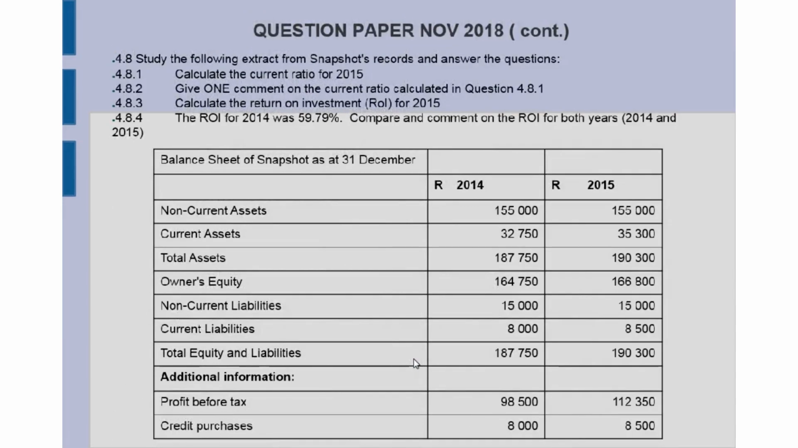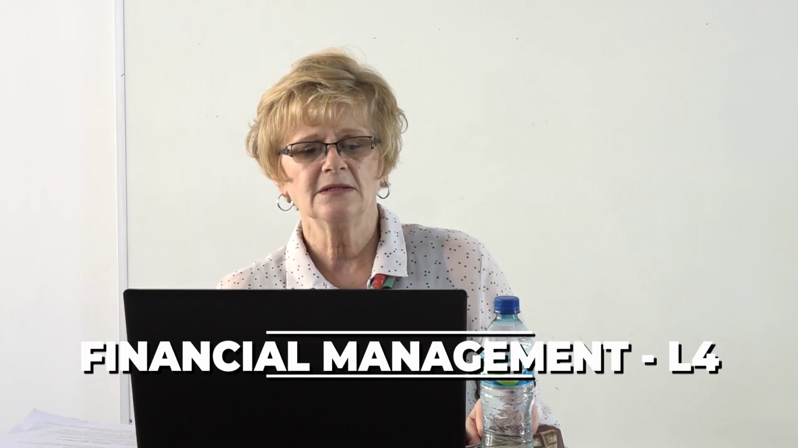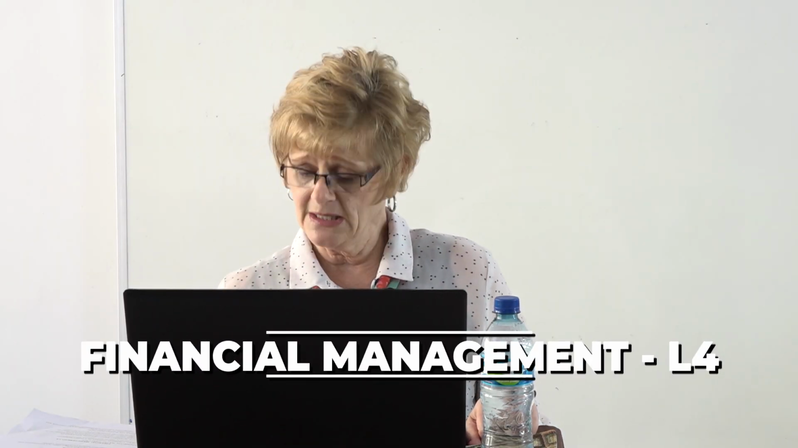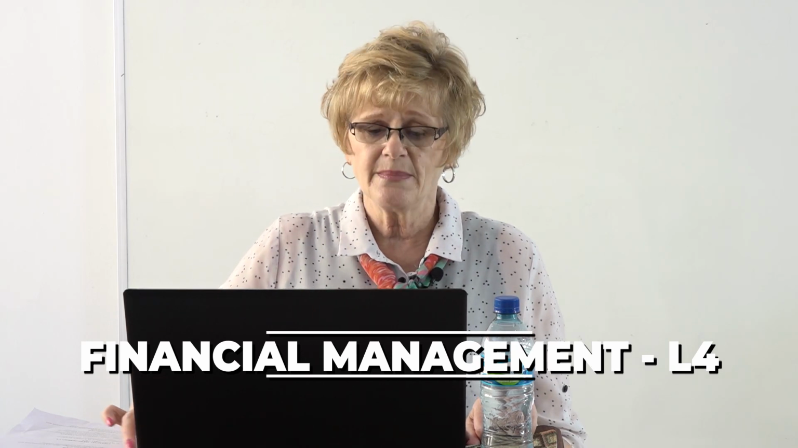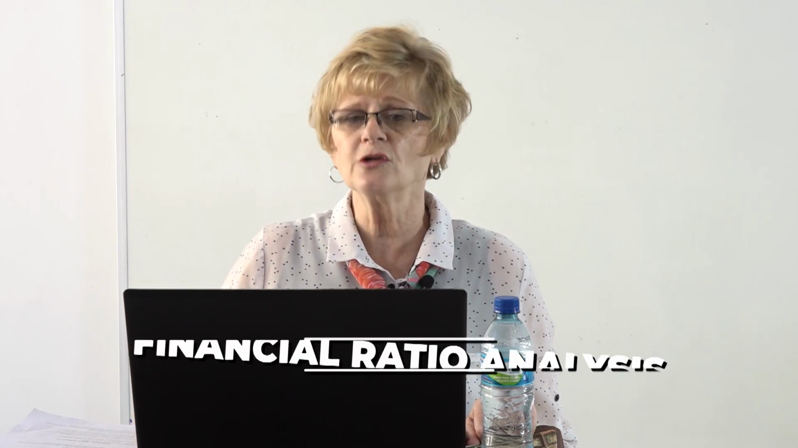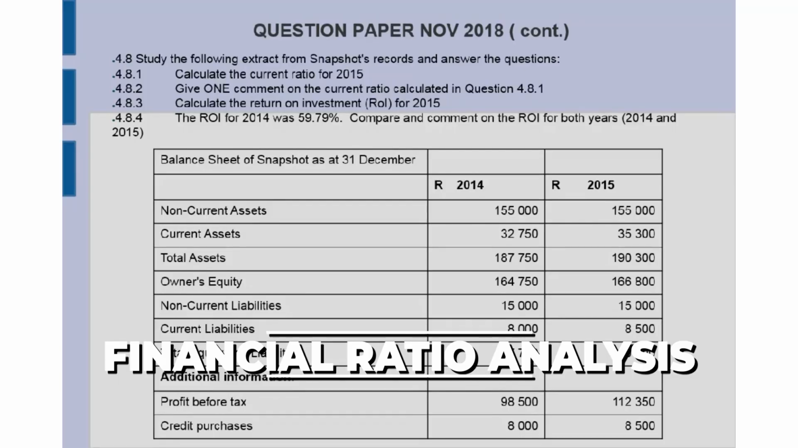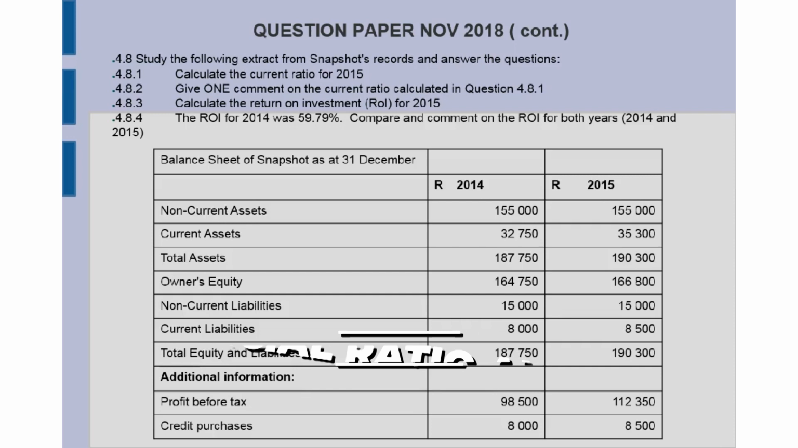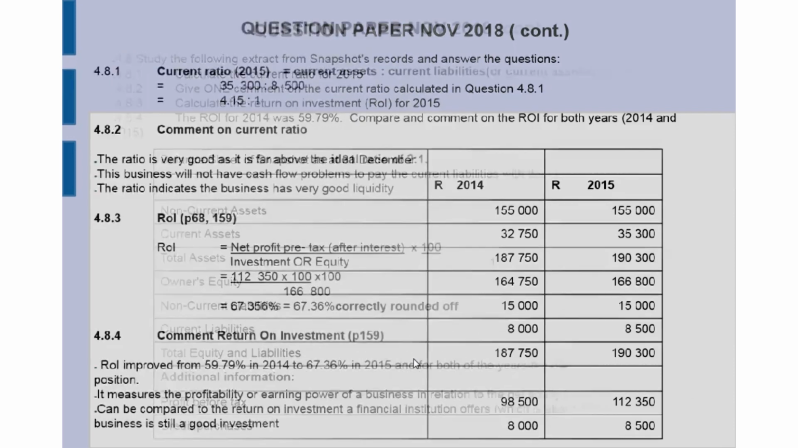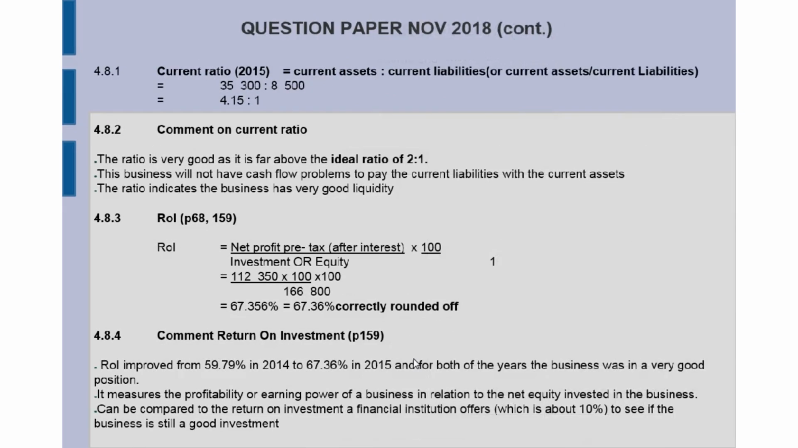The next question was 4.8. Now they're asking information from the income statement as well as the balance sheet, but they're giving all of this separately. So don't go back to the previous question. Now they're giving all the information here at this question that you need to know. So calculate the current ratio, comment on this one as well as the previous year, calculate the ROI, and get your percent rounded off correctly. Very important for you to do the correct rounding off.